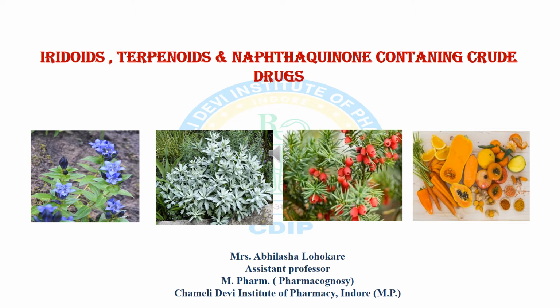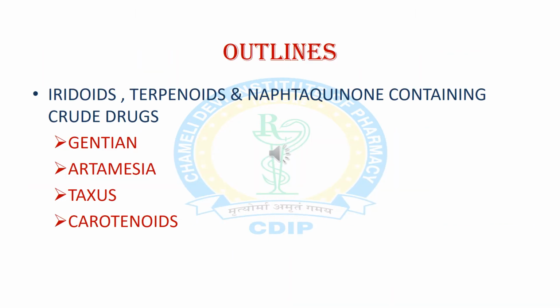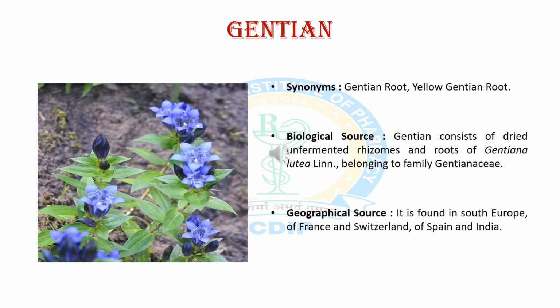Today we will discuss iridoids, terpenoids and naphthaquinone containing crude drugs. Outline for this topic: we will cover iridoids, terpenoids and naphthaquinone containing crude drugs, and these are gentian, artemisia, taxus and carotenoids.